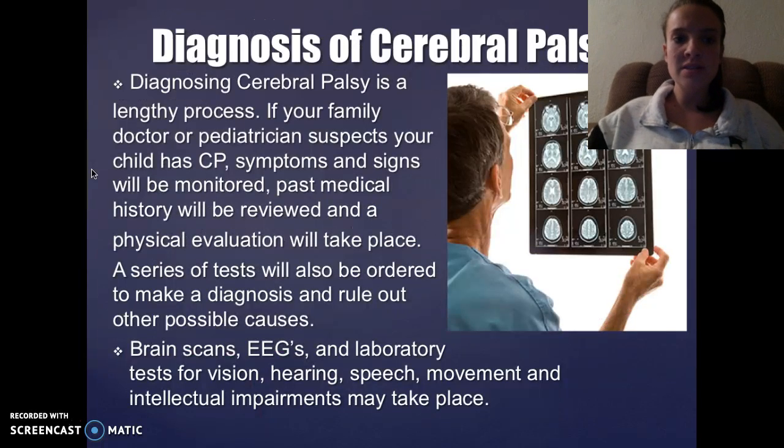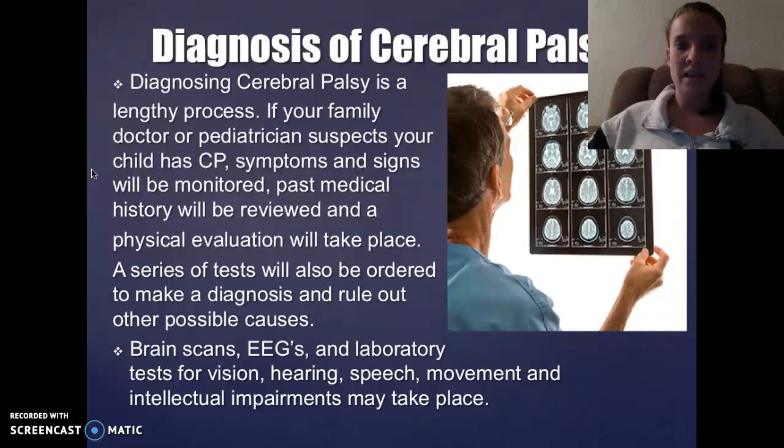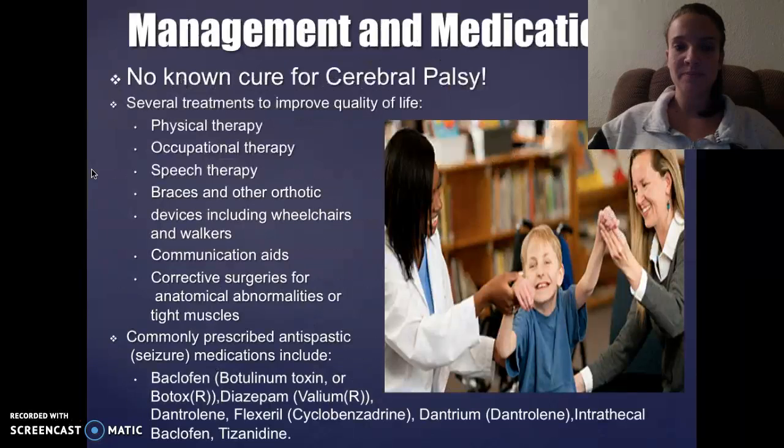Diagnosis of cerebral palsy. Diagnosing cerebral palsy is a lengthy process. If your family or doctor or pediatrician suspects your child has CP, symptoms and signs will be monitored, past medical history will be reviewed, and a physical evaluation will take place. A series of tests will also be ordered to make a diagnosis and rule out other possible causes. Brain scans, EEGs, and laboratory tests for vision, hearing, speech, movement, and intellectual impairments will also take place.